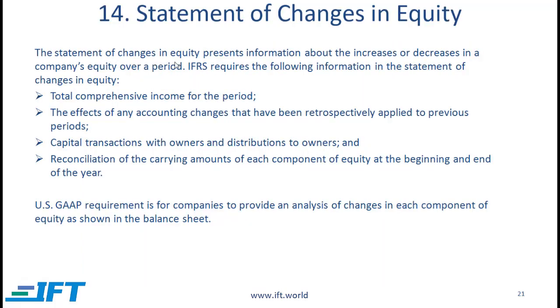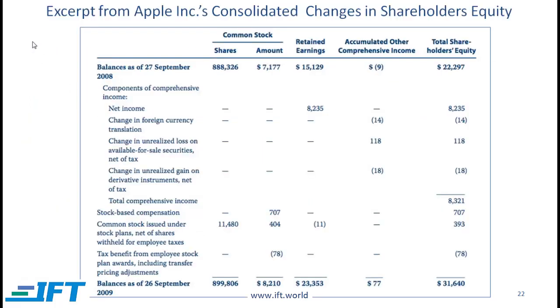The statement of changes in equity presents information about the increases or decreases in a company's equity over a period. IFRS requires the following information in the statement of changes in equity. So you can read this. I think US GAAP is a little easier to understand. US GAAP requirement is for companies to provide an analysis of changes in each component of equity as shown in the balance sheet. And to understand this, let's look at an excerpt from Apple's consolidated changes in shareholders' equity.